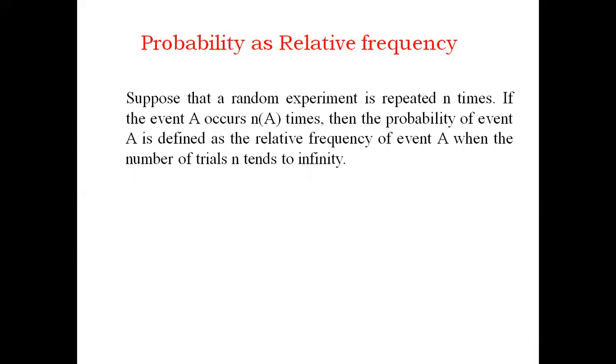If this random experiment is performed for n number of times, going to infinity, 1, 2, 3 and so on, this event occurring n of A times is called relative frequency. In simple words, it is the relative occurrence of this event over n number of times. So this is called probability as relative frequency.